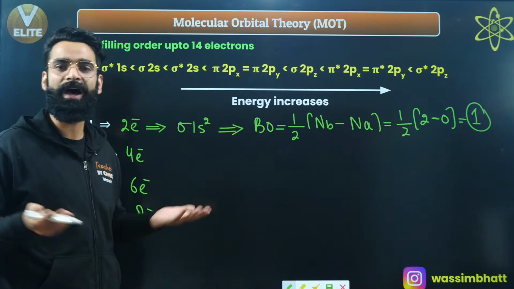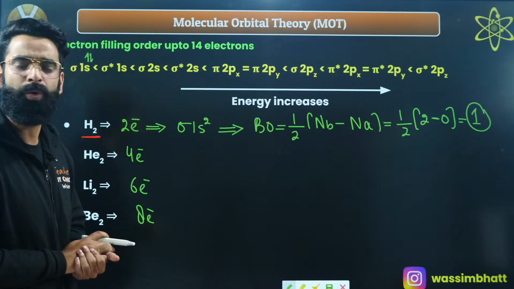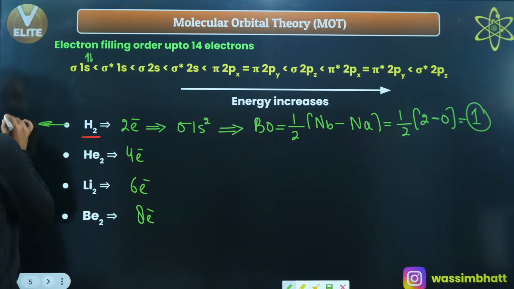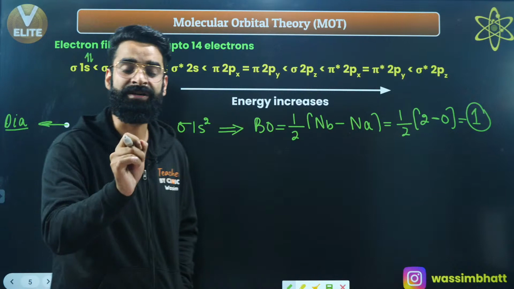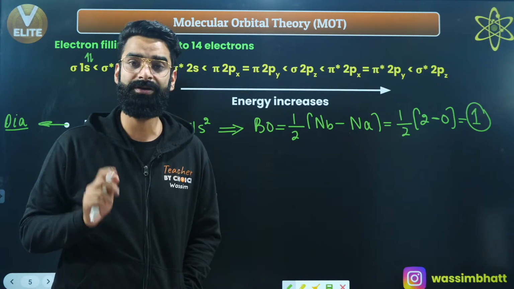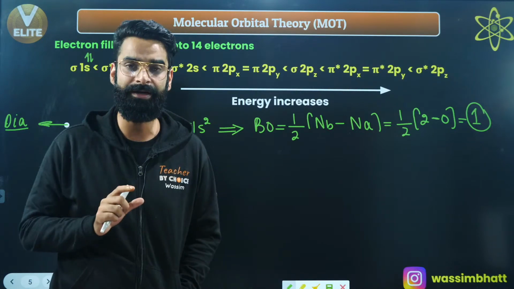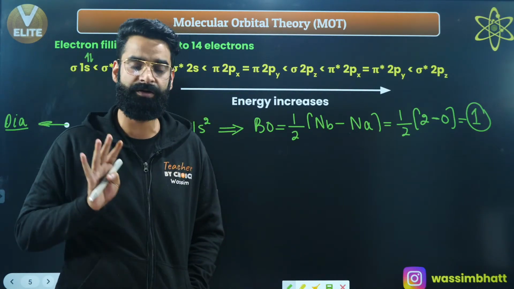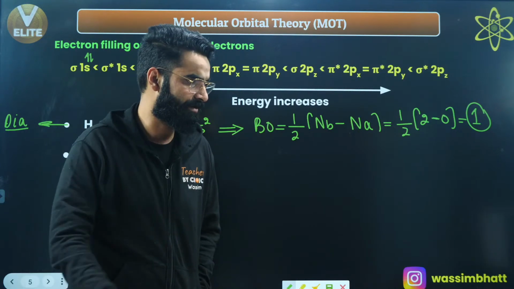If there is no unpaired electron, that means this H2 molecule is going to be diamagnetic. Any species which contains unpaired electrons in its molecular orbital configuration is supposed to be called paramagnetic. Any species which does not have any unpaired electron in its molecular orbital configuration is supposed to be diamagnetic.